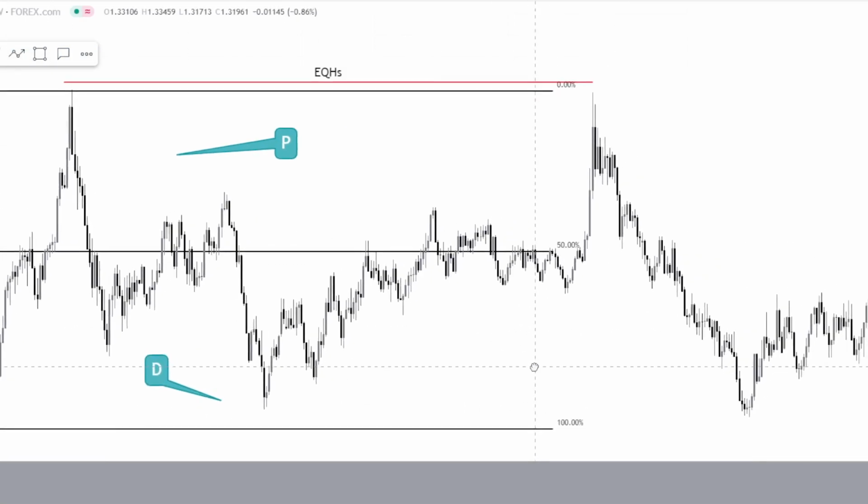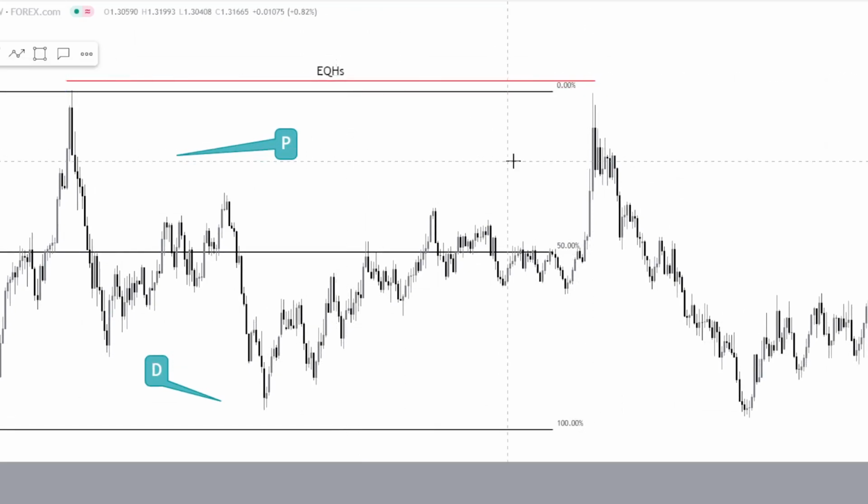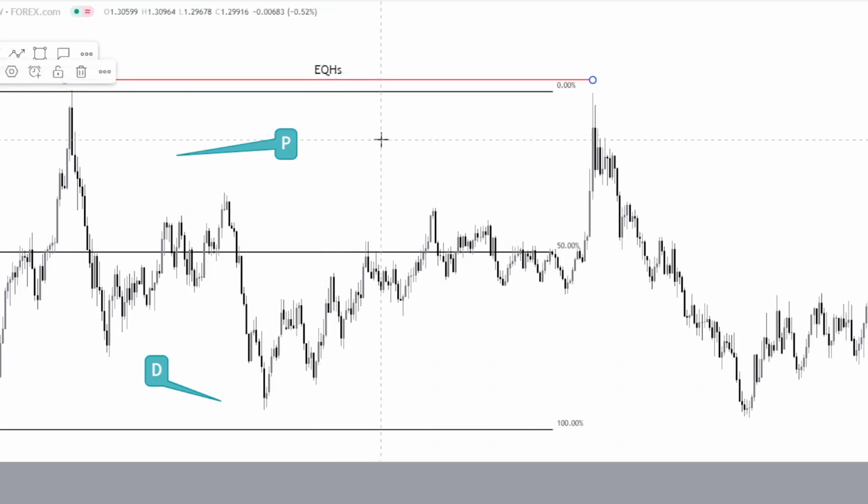So what did price do in 2020? What we saw is price leave equal highs up here. This was in March of 2020. Price left equal highs, but what actually happened was we saw price head down to this level.